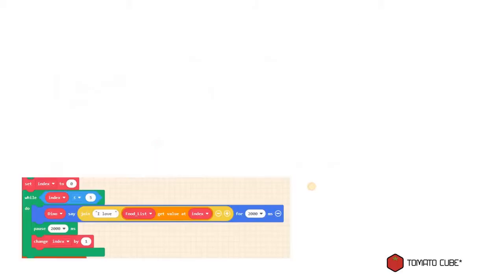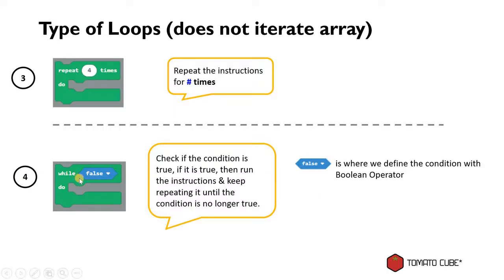And in fact, we can perform the same thing. Although while loop doesn't utilize array, we can use it to mimic what we did previously with the array. Let me show you.